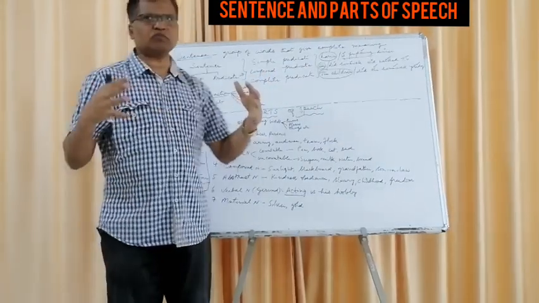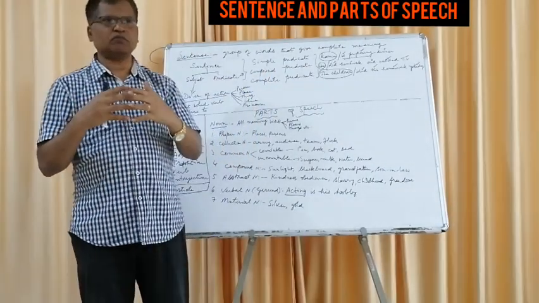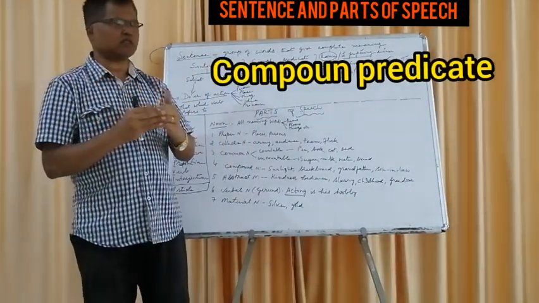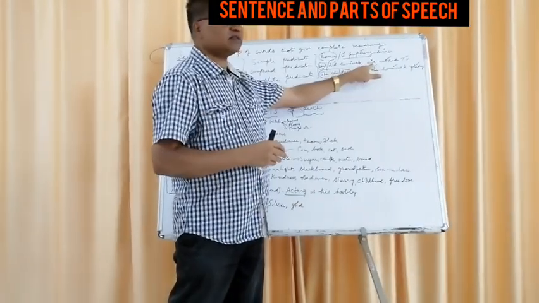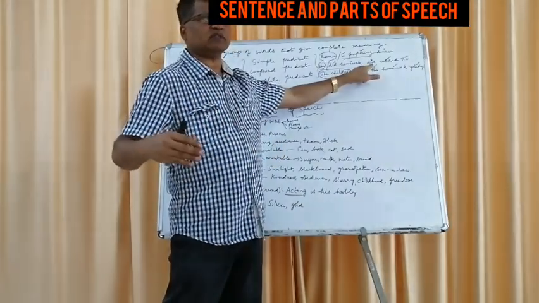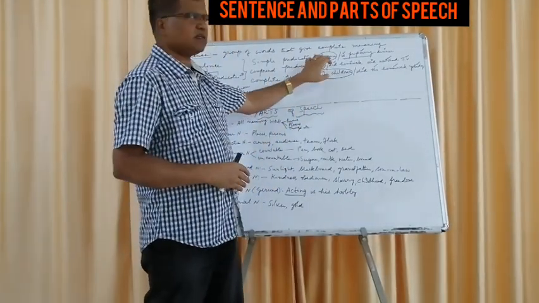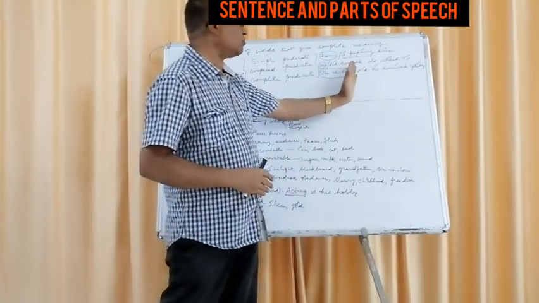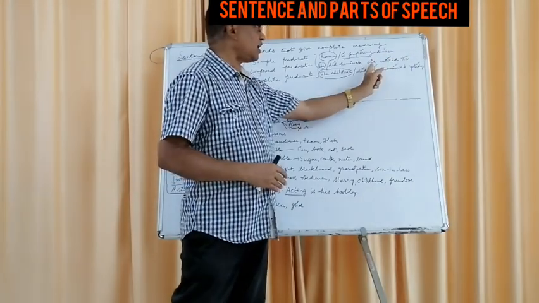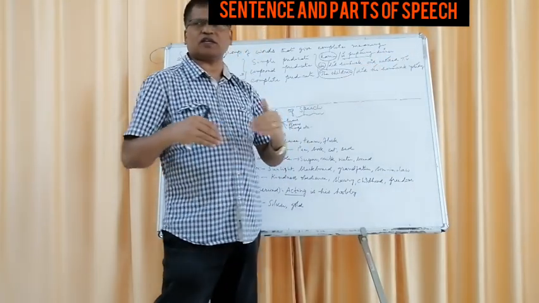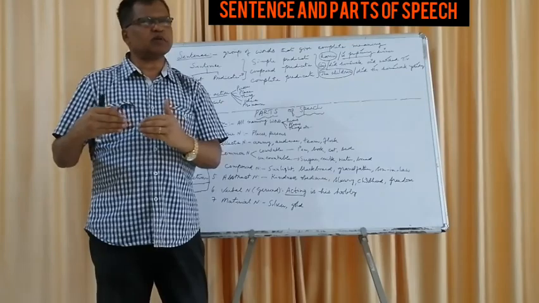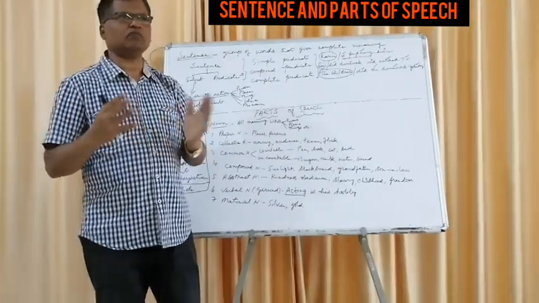Another is the compound predicate. Compound means compound sentences, with the conjunction and. The conjunction comes in between. That means there are two sentences in that. So here, he is the subject, and did homework, watched TV is the predicate, and and is a conjunction, therefore it is not included in the predicate. So that's called the compound predicate.